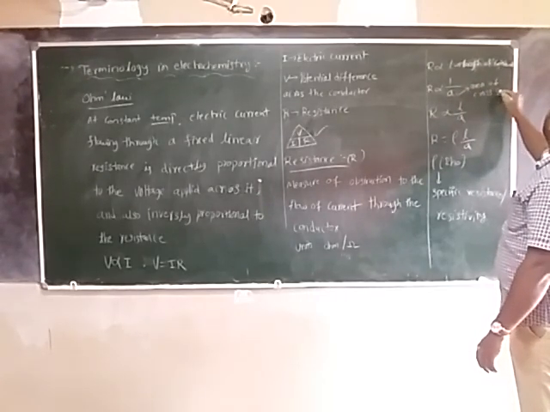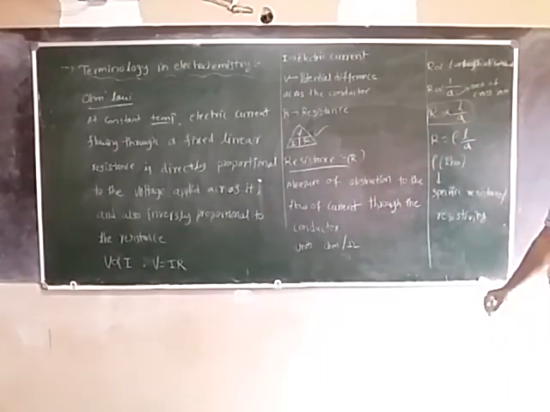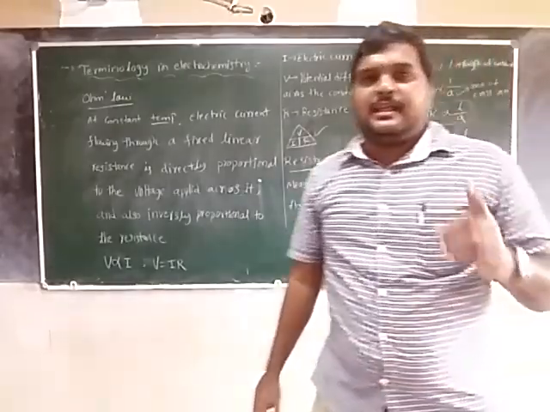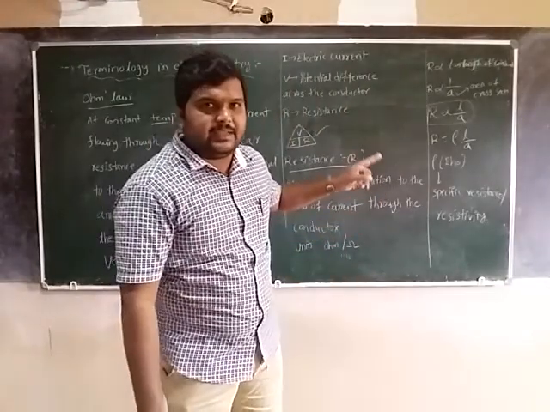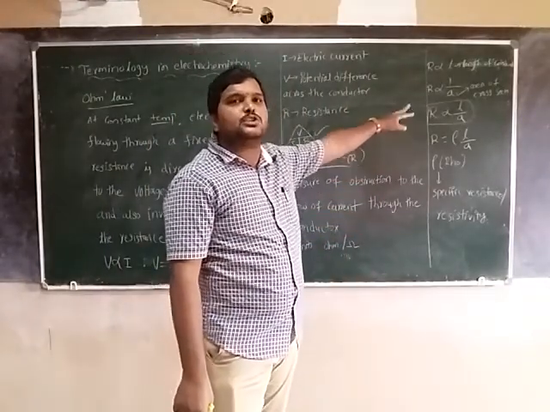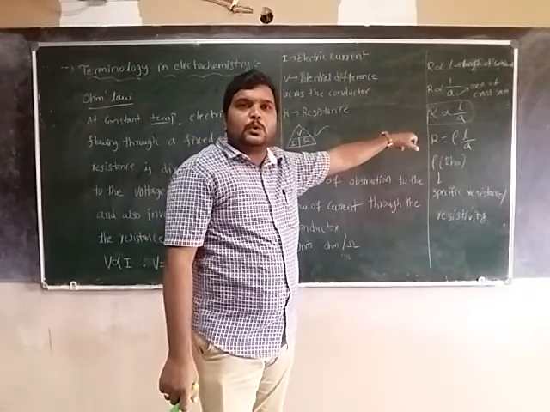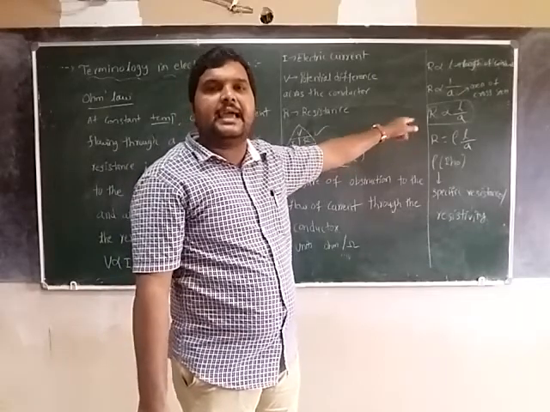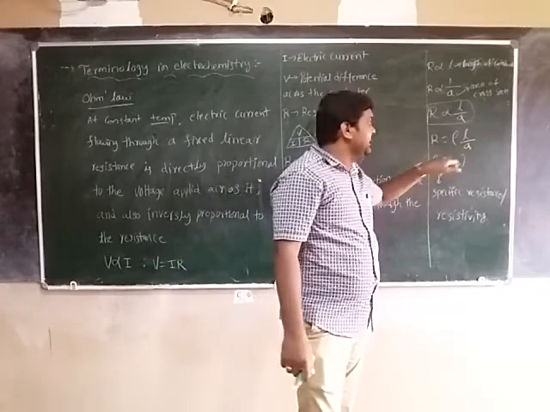Area of cross section, that is, R is directly proportional to L by A. So resistance is directly proportional to the length of the conductor and inversely proportional to the cross section area. Then R is equal to rho, a proportionality constant, times L by A. R is equal to rho L by A.